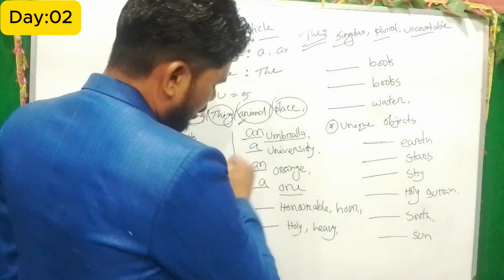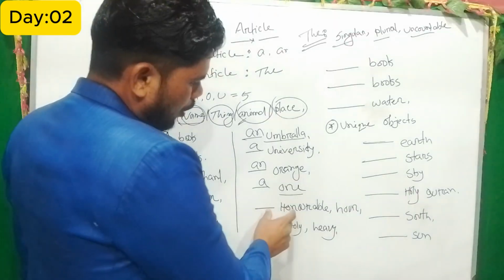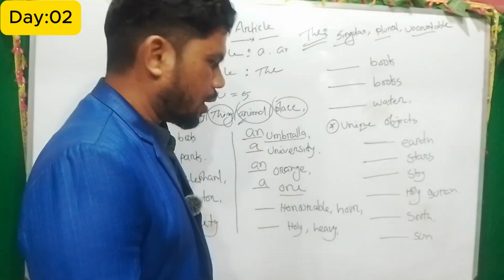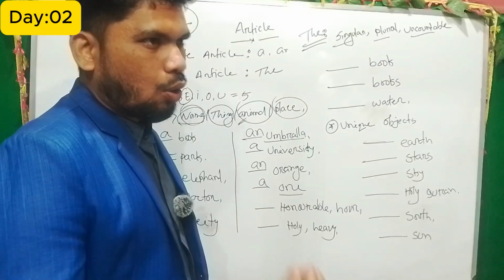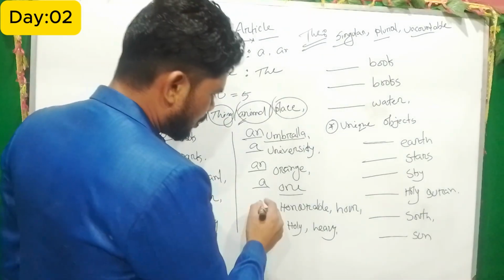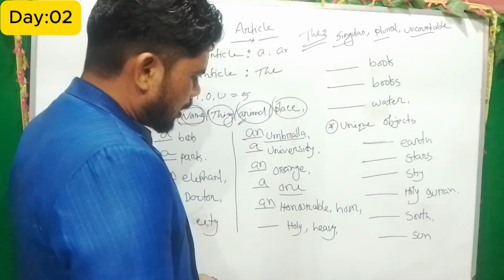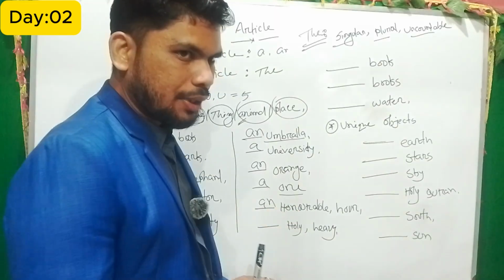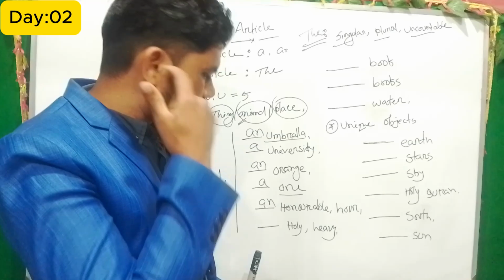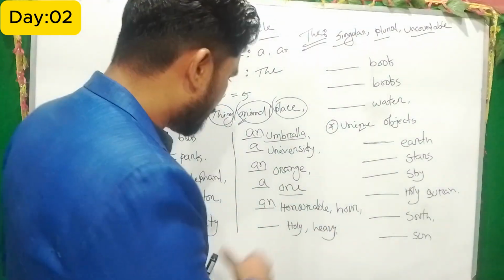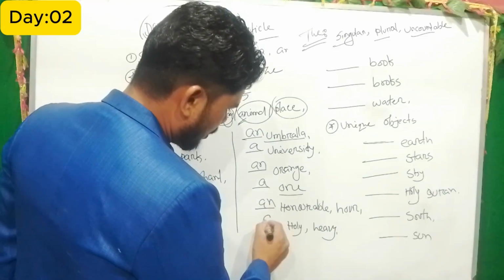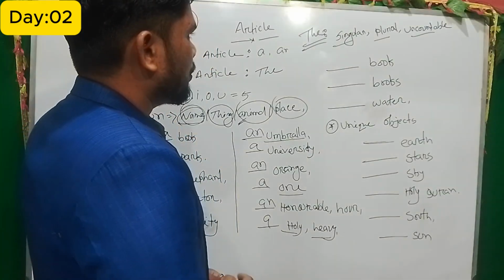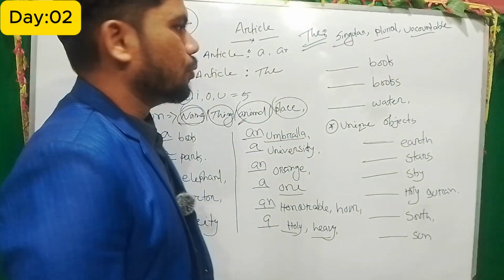Okay, so now next one, that is honorable and hour. Okay, so when I pronounce honorable and hour, definitely the sound comes O. O is a vowel sound, that's why we have to use N. And another is when we try to pronounce holy or heavy, actually the sound comes ho. So definitely ho is a consonant sound, so we have to use a holy day, a heavy bag. Okay, so now this is actually a very important part we are going to discuss.